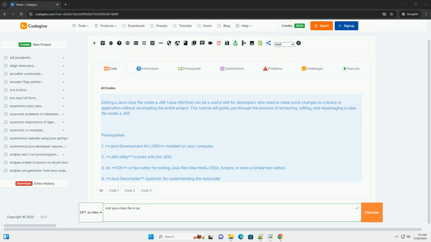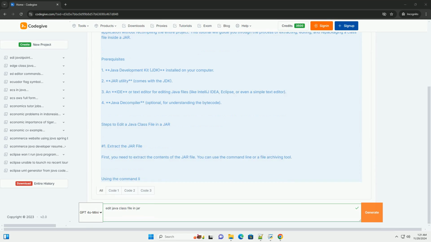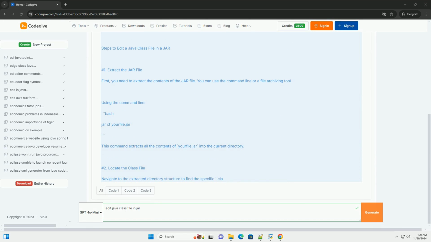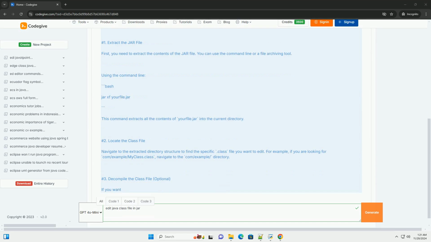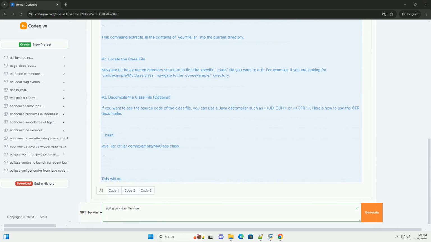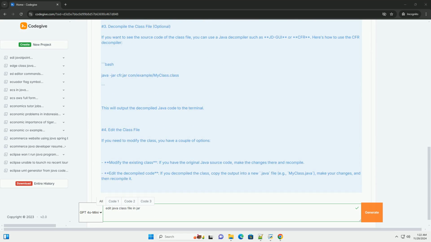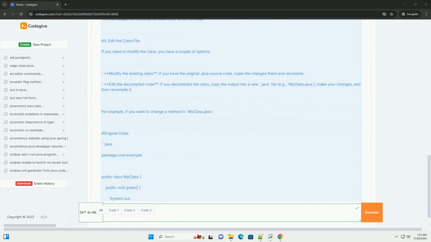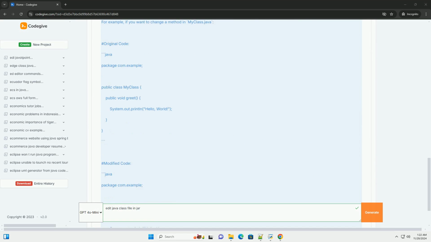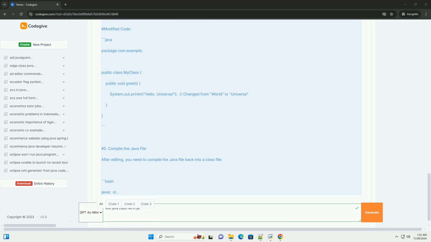Editing a Java class file inside a jar, Java archive, can be a useful skill for developers who need to make quick changes to a library or application without recompiling the entire project. This tutorial will guide you through the process of extracting, editing, and repackaging a class file inside a jar.